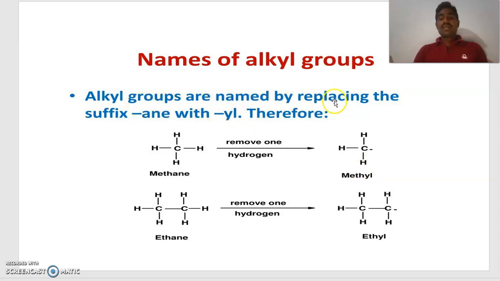Alkyl groups are named by replacing the suffix ane with yl. So methane, when one hydrogen is removed, becomes methyl. Like ethane, ane, if one hydrogen is removed, then it forms yl, that means ethyl.